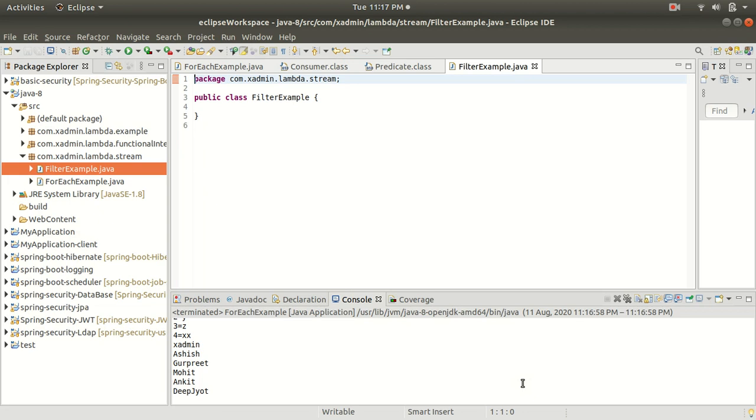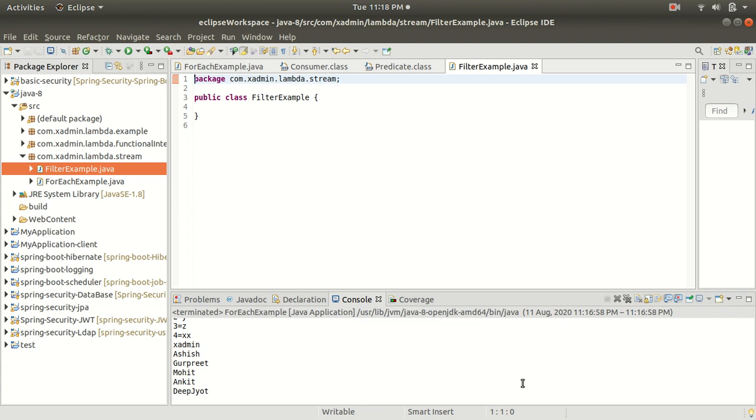So what is the use of the filter method? As we have already discussed, the filter method is used for the condition check. It returns true or false. We have created a FilterExample class. Now I am going to add a list of objects or strings, and I want to iterate the list based on a condition.